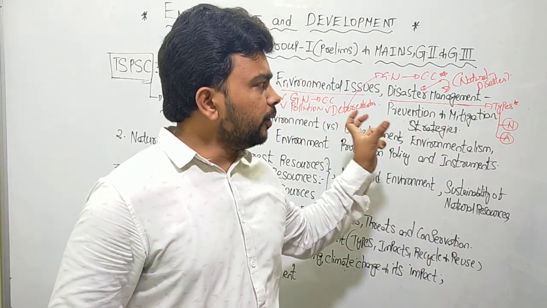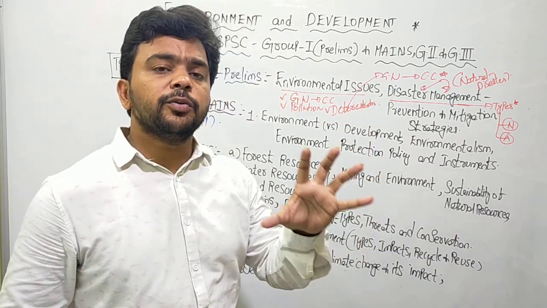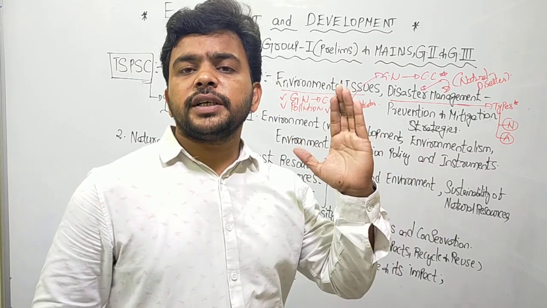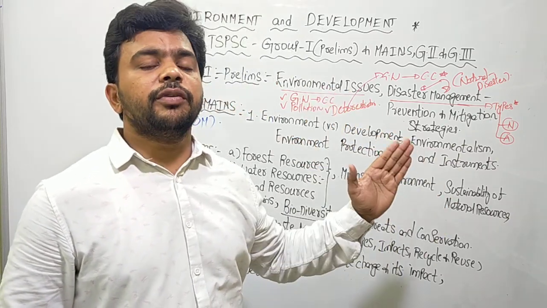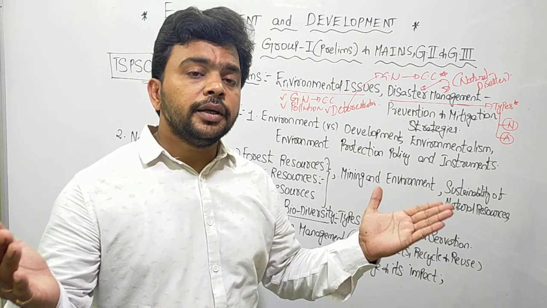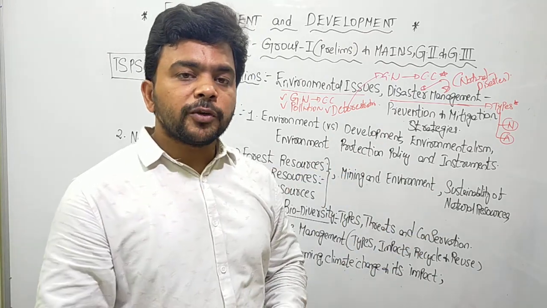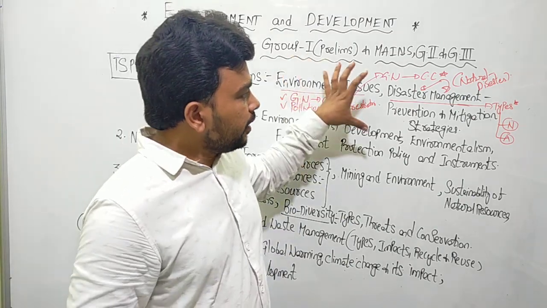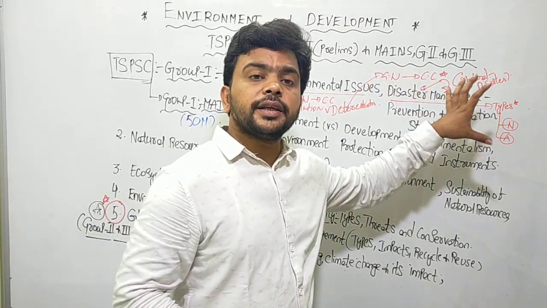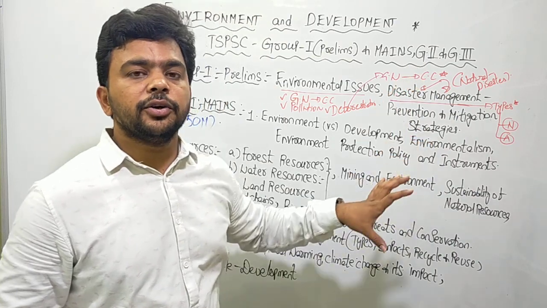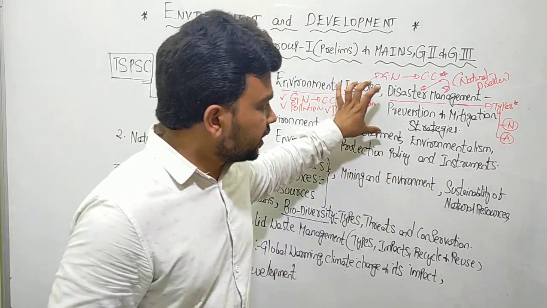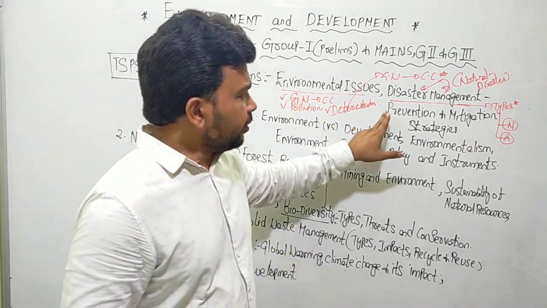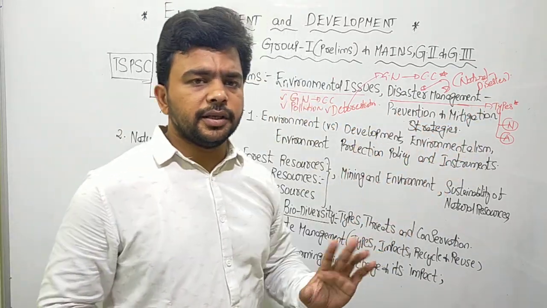So for the first time, a disaster management committee was constituted by the Indian government to understand the various types of disasters occurring in various places in India, why they are occurring, what steps we have to take to overcome them, what resources we have, and what technologies we have. All these were discussed in this 1999 high-level committee on disaster management. Understand this very clearly. It's a very simple topic, no need to worry about disaster management.